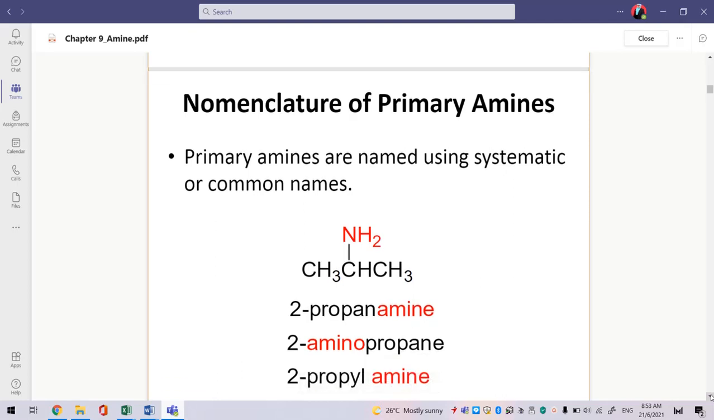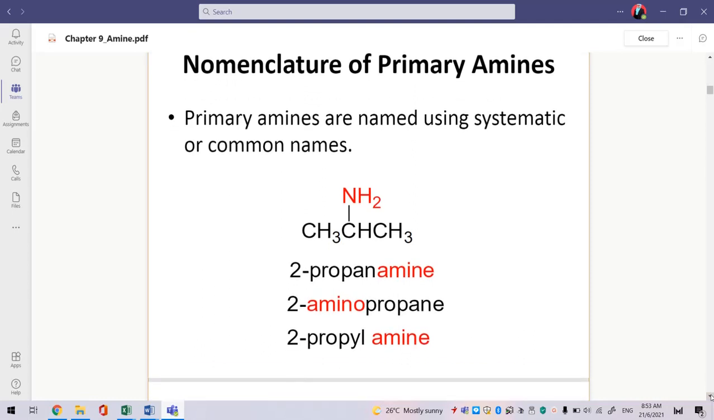Nomenclature of a primary amine. Amines are named using systematic or common names. So how to name the amine? Here you have how many carbons? 1, 2, 3. So propane. So it will be propanamine. The location of the amine is at carbon number 2. So you need to put 2-propanamine.